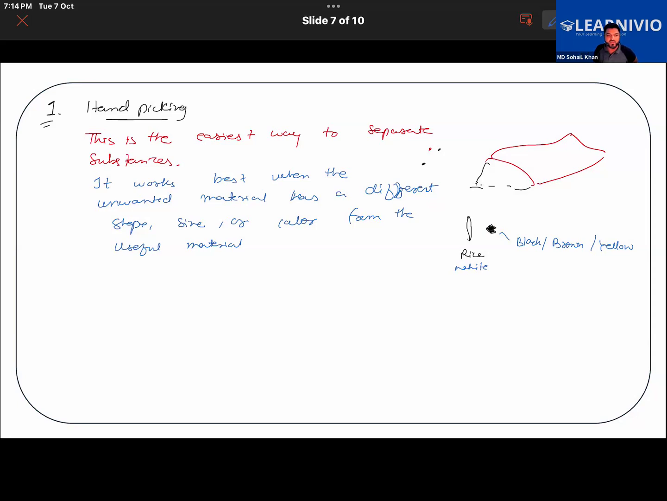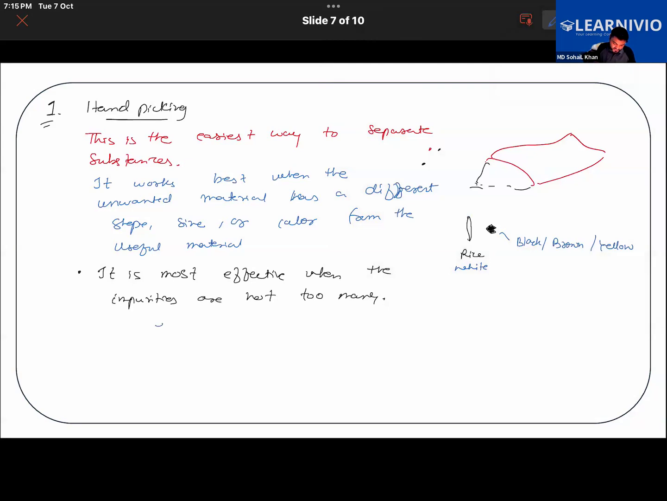Also, hand picking is suitable when the impurities are not too much. If there is so much dirt and so many stones, hand picking will take so much time. One more thing I will write down here: it is most effective when the impurities are not too many.